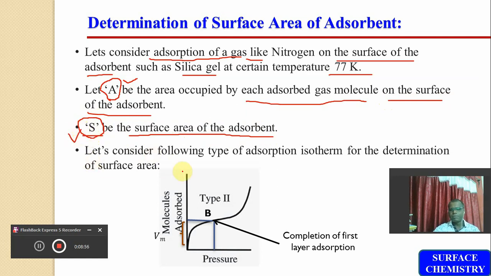For this purpose we will consider the type 2 adsorption isotherm, in which initially there is monolayer adsorption.